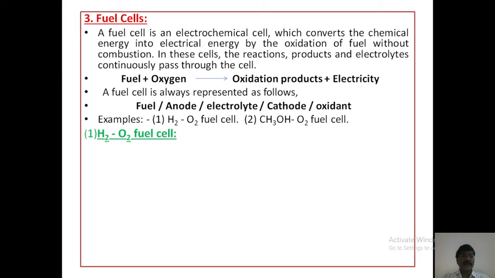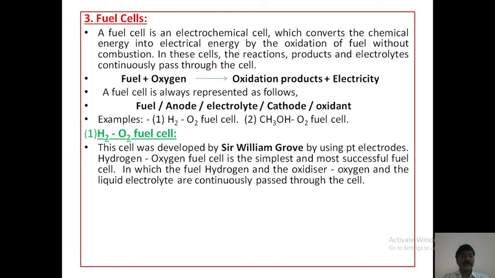First of all, the hydrogen oxygen fuel cell. How is the hydrogen oxygen fuel cell constructed? This cell was developed by Sir William Grove using platinum electrodes. The hydrogen oxygen fuel cell is the simplest cell compared to other cells. This is the most successful fuel cell, in which the fuel hydrogen, the oxidizer oxygen and the liquid electrolyte are continuously passed through the cell.